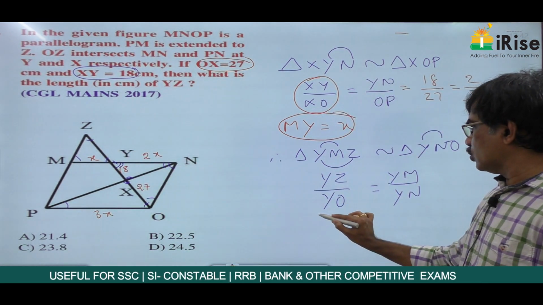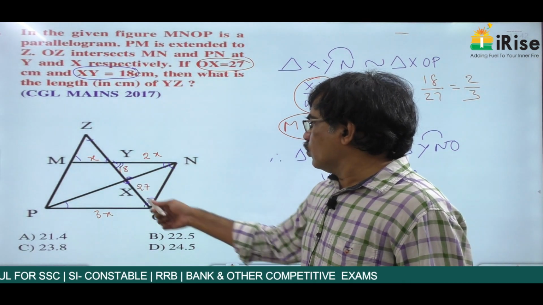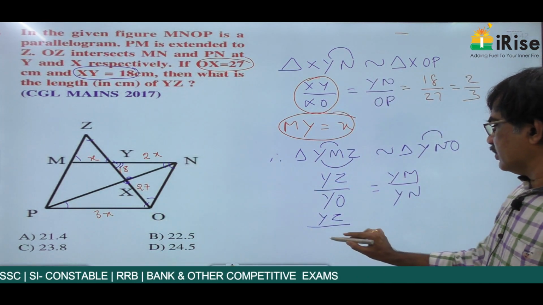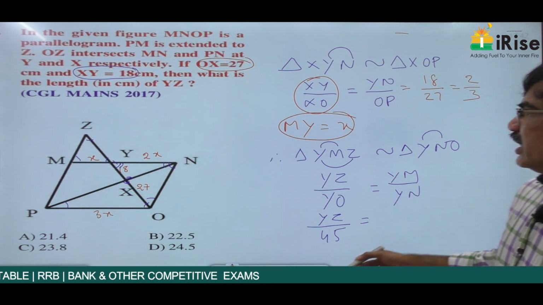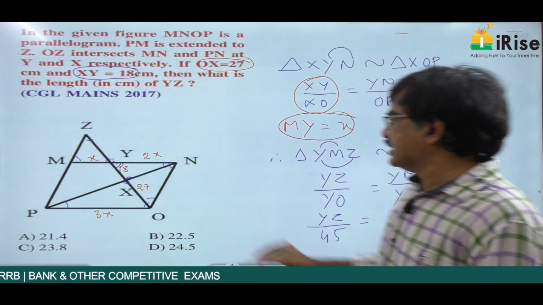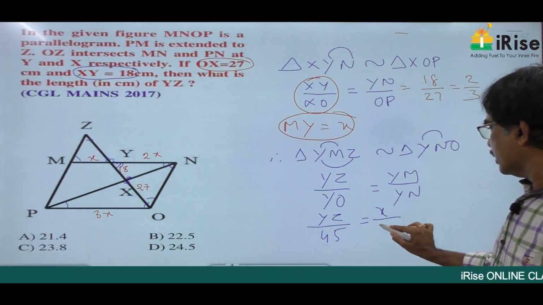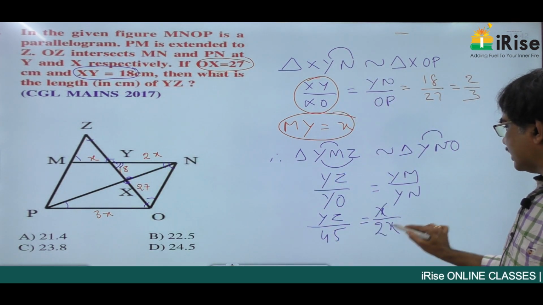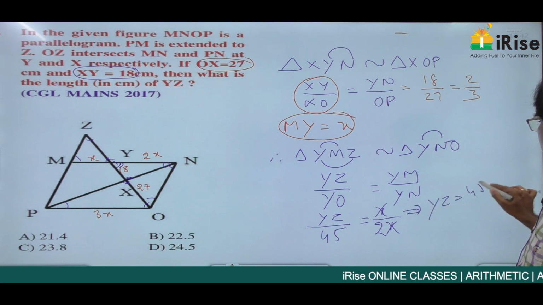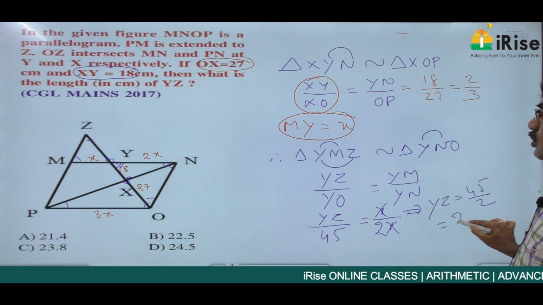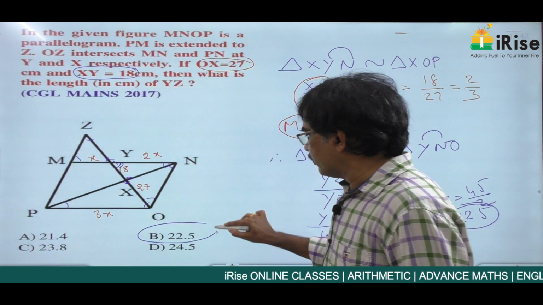Here YZ is not known. YZ by YO, which is 27 plus 18, equal to 45, is equal to YM is x by YN is 2x. So x cancel, cross multiply. This implies YZ is equal to 45 by 2, which is equal to 22.5. So answer is 22.5.